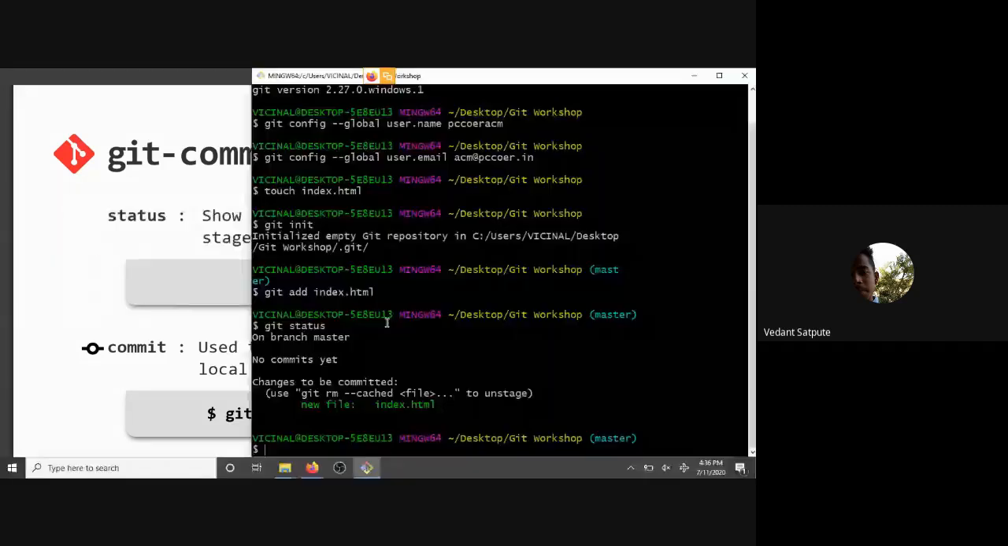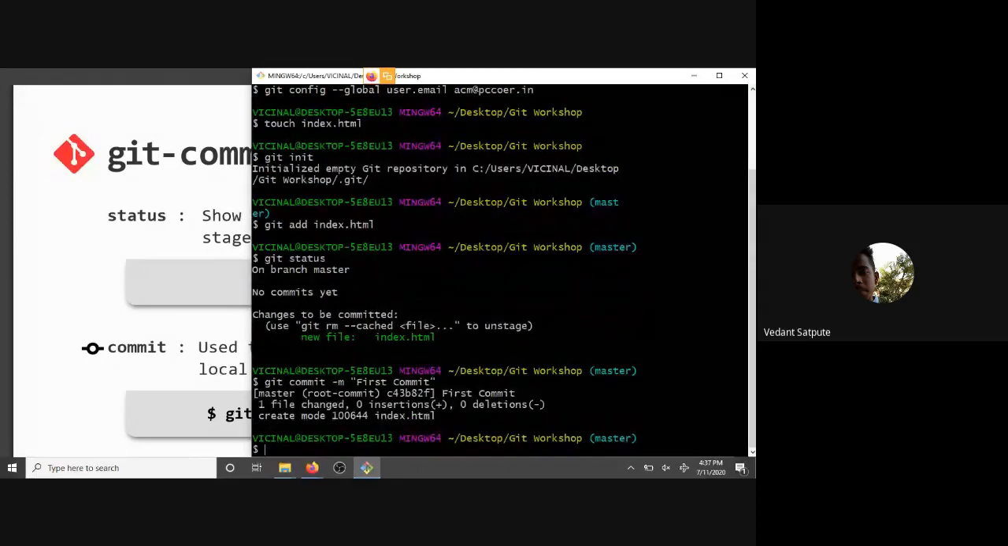That means you can do git commit. Now we have to add a message. Suppose this is our first commit, right? First commit. So git commit -m, "first commit". Now all the files that we added, that is index.html for now. When we press enter, it shows the changed files, with zero insertions and zero deletions.